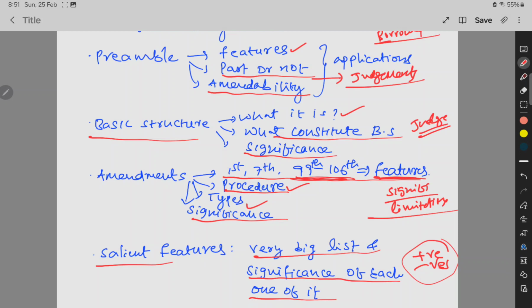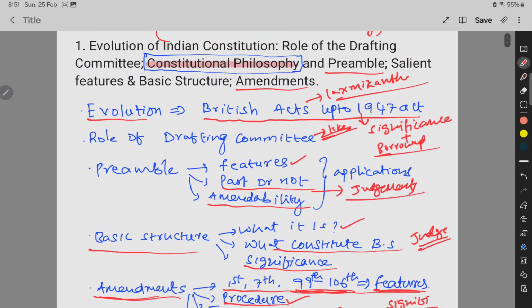And in the NCERT we have one chapter, Indian Constitution as a living document. So what is the meaning of living document? That is simply amendments. We are doing some amendments that make the Indian Constitution a living document as per the situations of present society, because the Constitution was made way back in the 1940s, okay. And there are so many changes in the society of India. So for those changes we need to change our Constitution. That is the amendment, simply living document, okay. These are the first things.